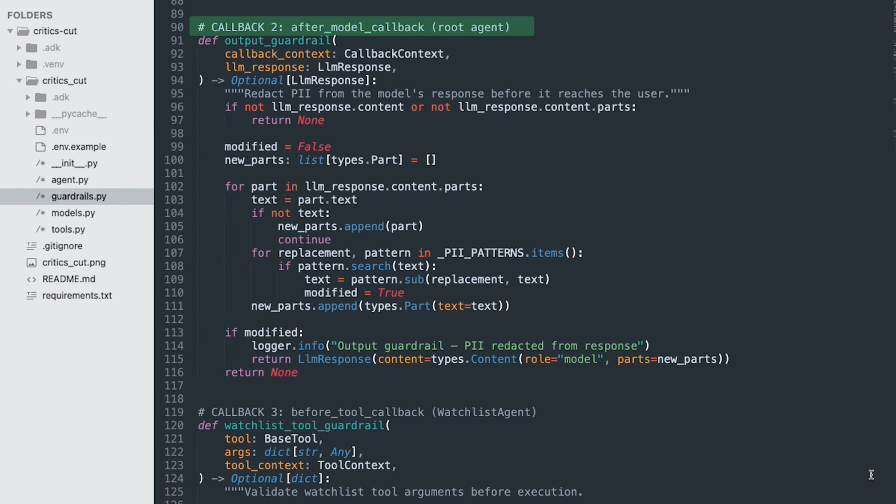zero cost. This scans the model's responses for PII: emails, addresses, phone numbers, social security numbers, and then redacts them before the output reaches the user. Defense in depth.